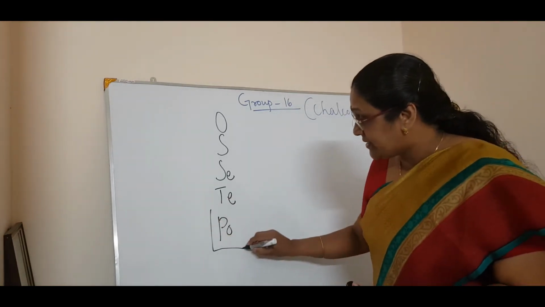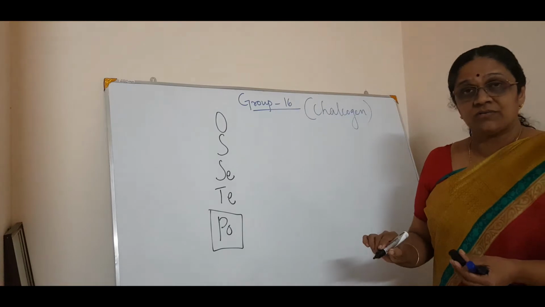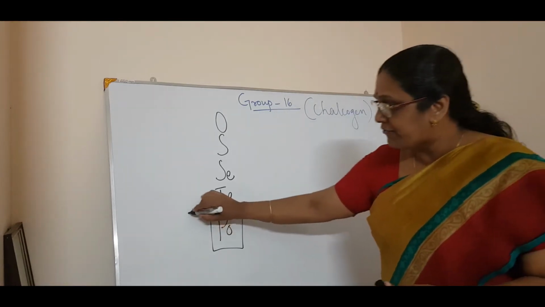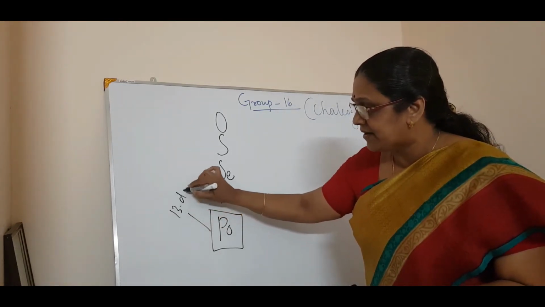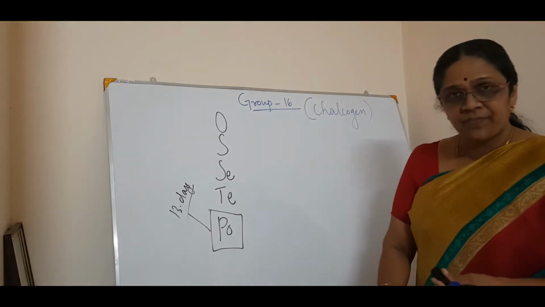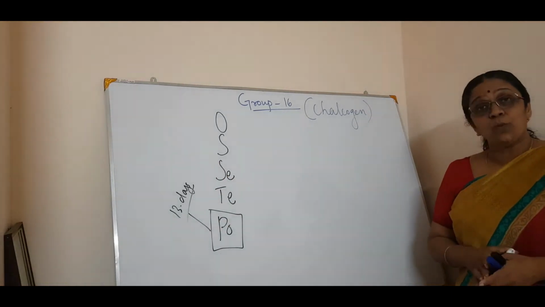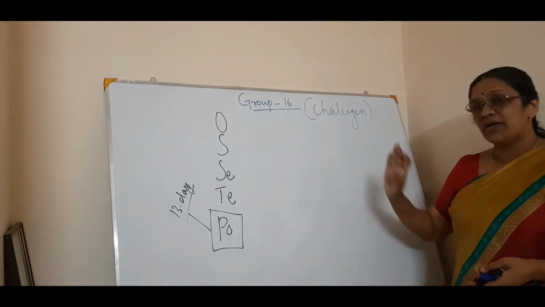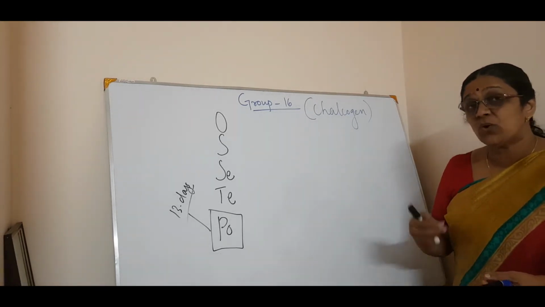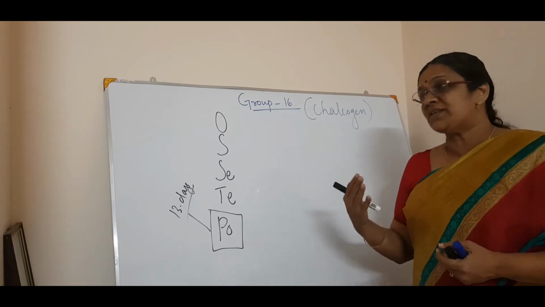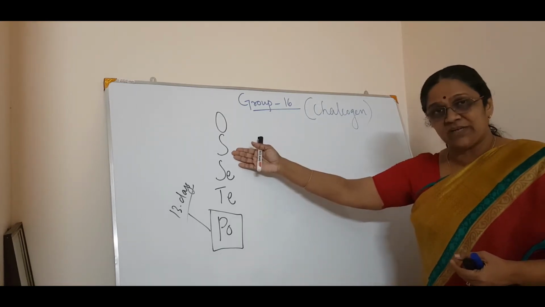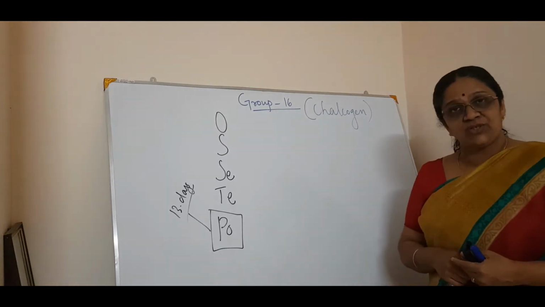Here polonium is radioactive in nature. Okay, and I think its half-life is 13 days, 13.2 days or something. So it is radioactive in nature. So these are the elements in group 16, which are also called chalcogens. Chalcogens means ore family. Most of the ores are oxides or sulfides, you know that. So that is why they are called chalcogens.